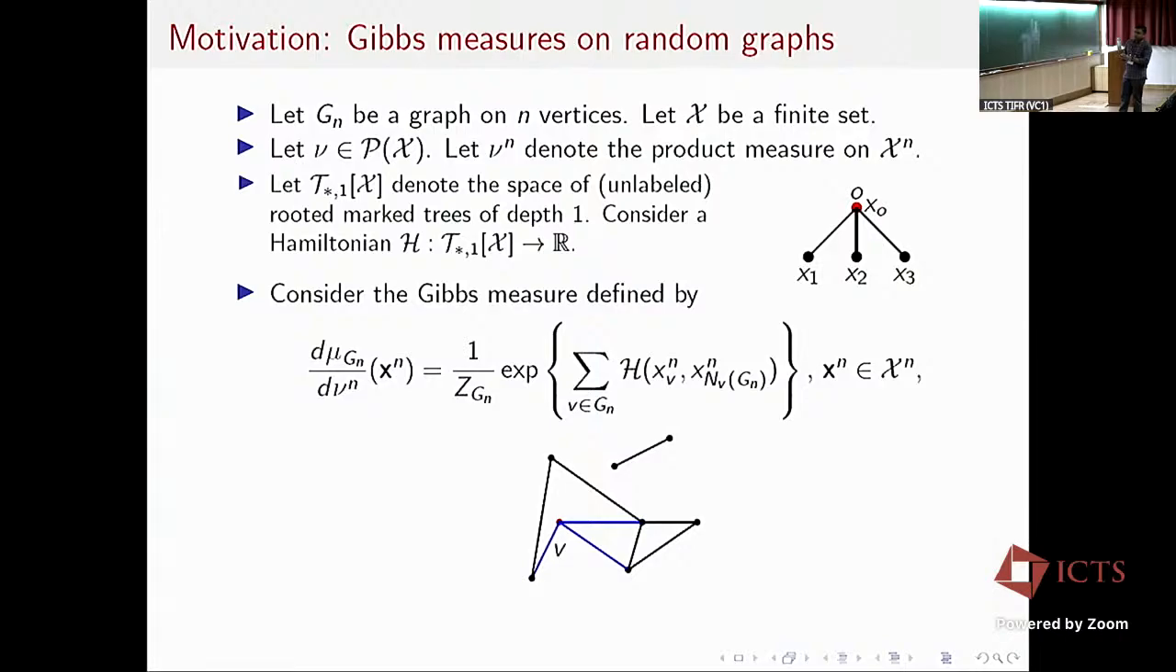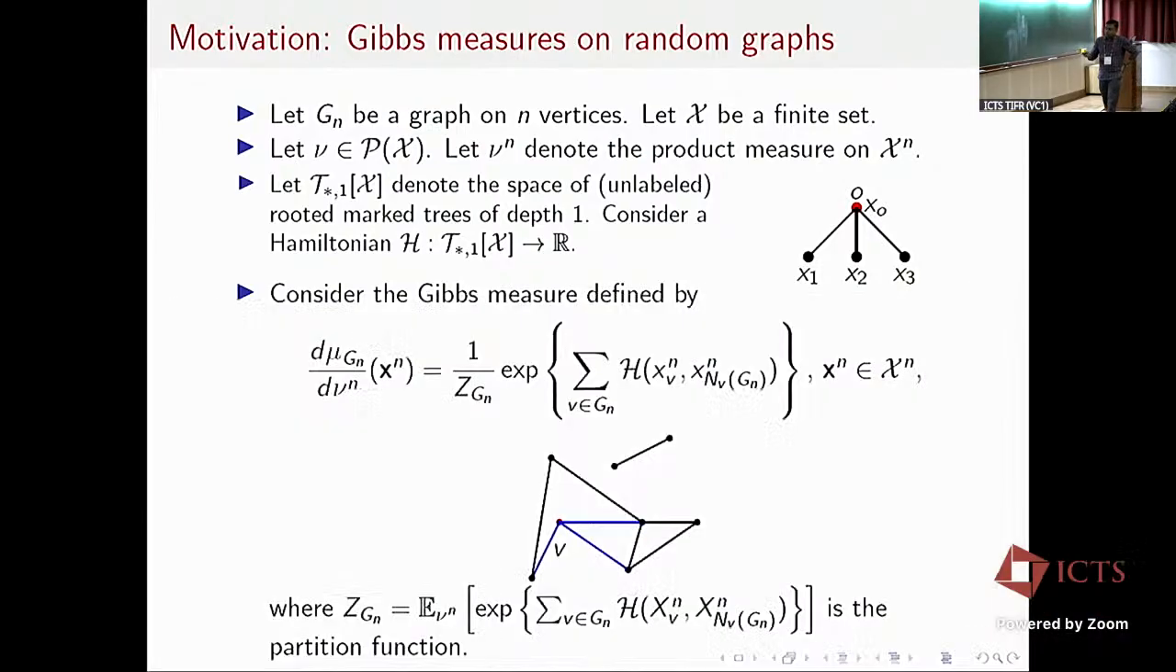So x_v here denotes the mark of the vertex v, and x_{N(v)} is the set of marks of its neighbors in the graph Gn. I apply the Hamiltonian and sum over all vertices, and then take the exponent. I define the probability measure whose density with respect to the product measure is proportional to e to the sum of the Hamiltonians. This mu_Gn is a probabilistic graphical model, or a Gibbs measure, on this graph Gn. To make this a probability distribution, we have a constant, which is the partition function. In this setup, the partition function is just the expectation with respect to the product measure of e to the sum of Hamiltonians.